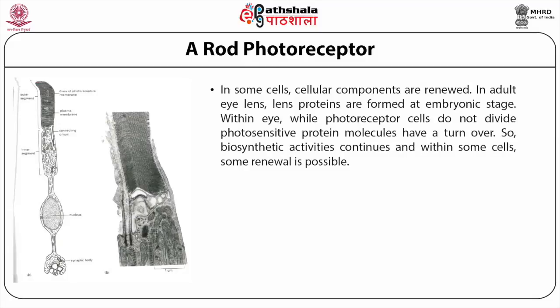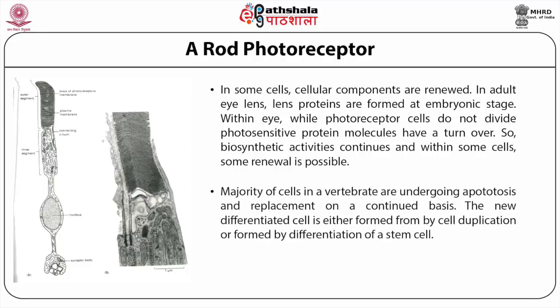However, in some cells, cellular components are renewed. In the adult eye lens, lens proteins are formed at the embryonic stage within the eye, while photoreceptor cells do not divide. Photosensitive protein molecules have a turnover. So biosynthetic activities continue, and within some cells, some renewal is possible. The majority of cells in a vertebrate are undergoing apoptosis and replacement on a continued basis.